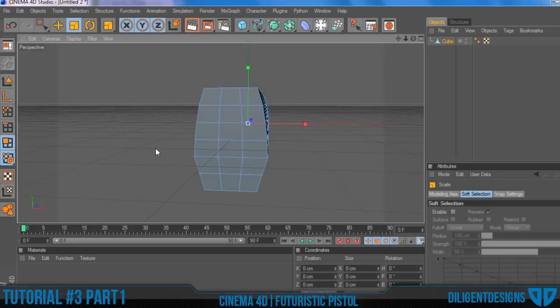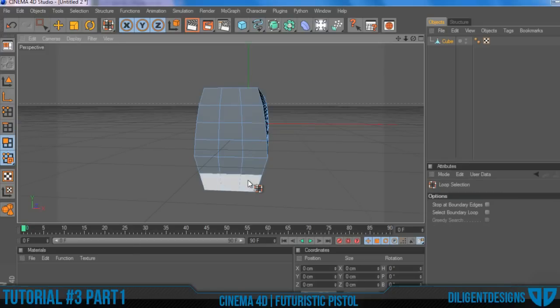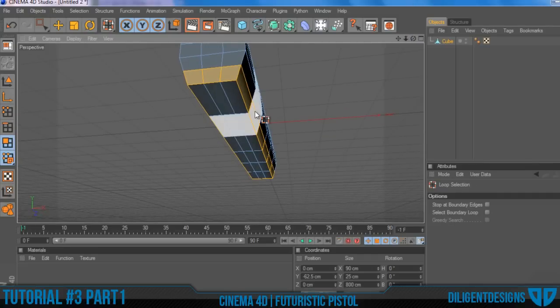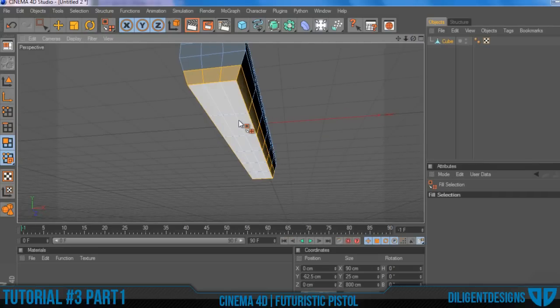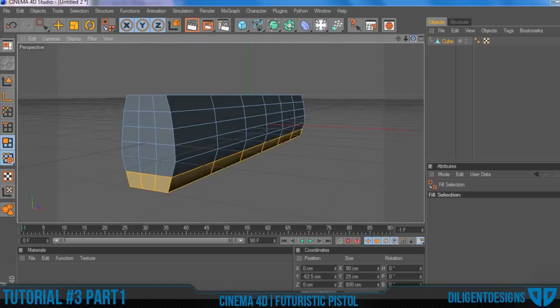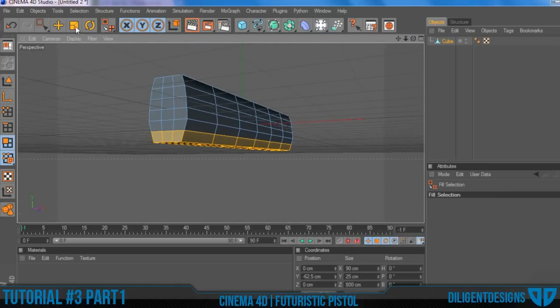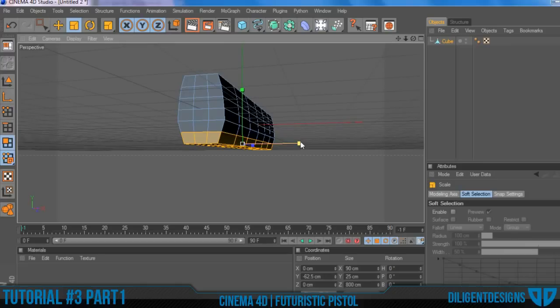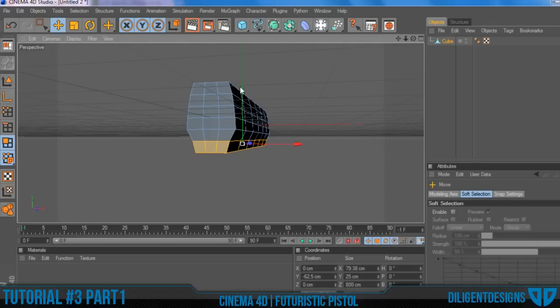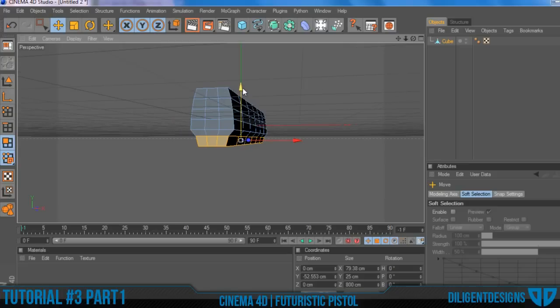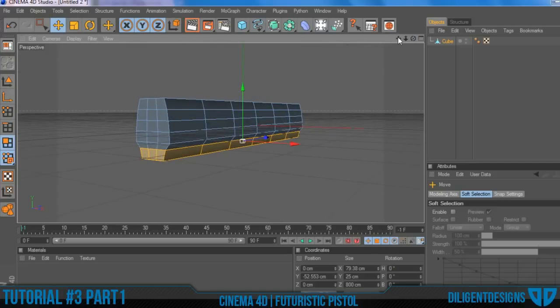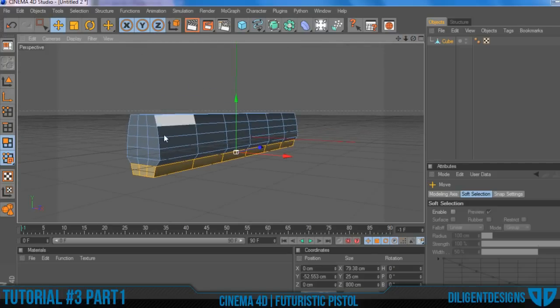And that looks pretty good. So after that, go into polygon selection, UL to select this group of polygons, and then press UF to select this face of polygons. Hold shift to click that as well, and then go into your scale and just scale that inward, maybe about there. And then take your move tool and move it up a little bit. It's about right there.